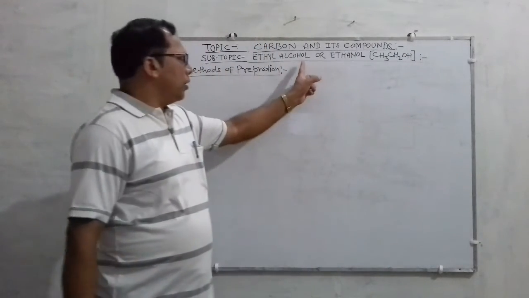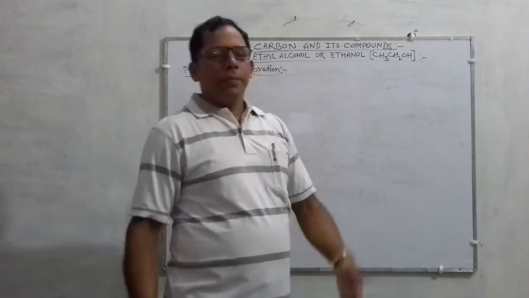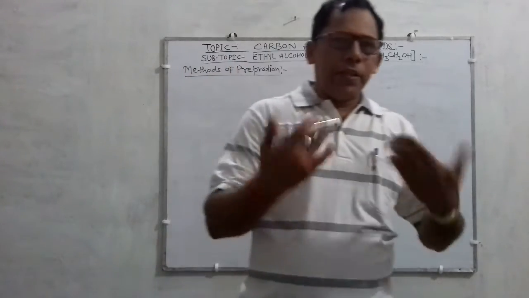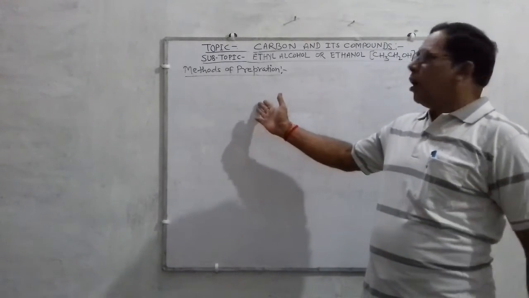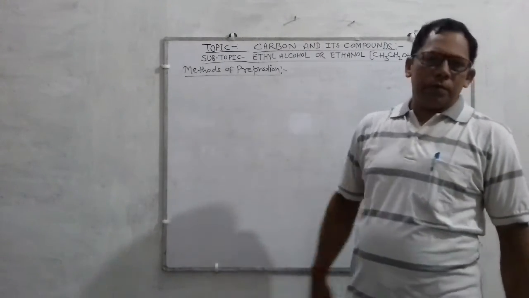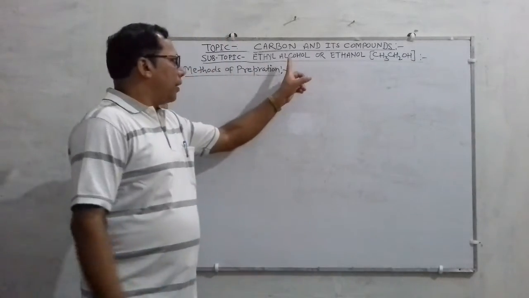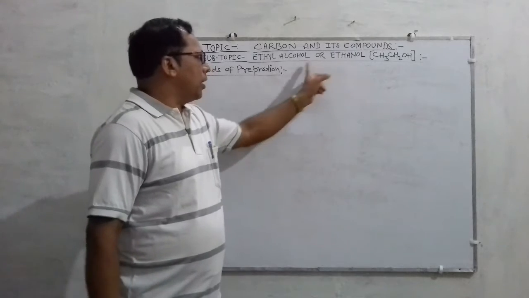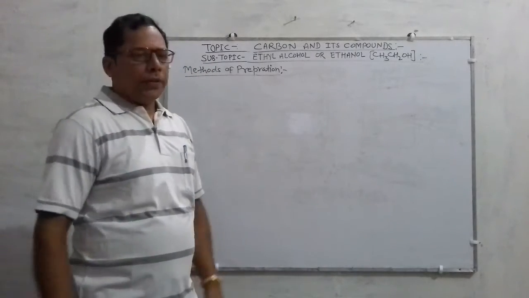So in this topic, we are going to learn how this compound is prepared, what are the physical and chemical properties of the compound, and what are the uses of this compound. So let's start with how this ethyl alcohol or ethanol is prepared. Alright, so method of preparation.